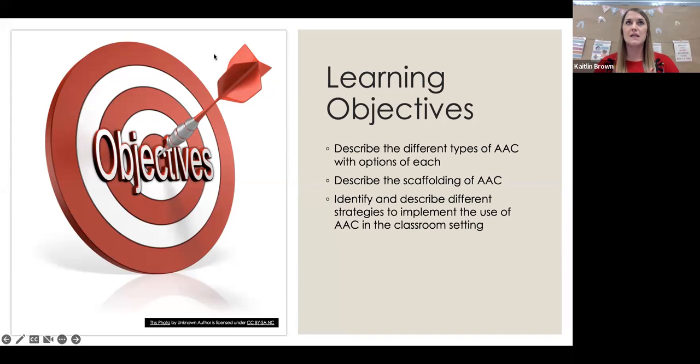Are you running into any kind of barrier you feel that is really standing in your way of implementing AAC in the classroom, or really inhibiting your ability to take it to the next level with your students? So again, y'all just type that in the chat box and we'll move right along.